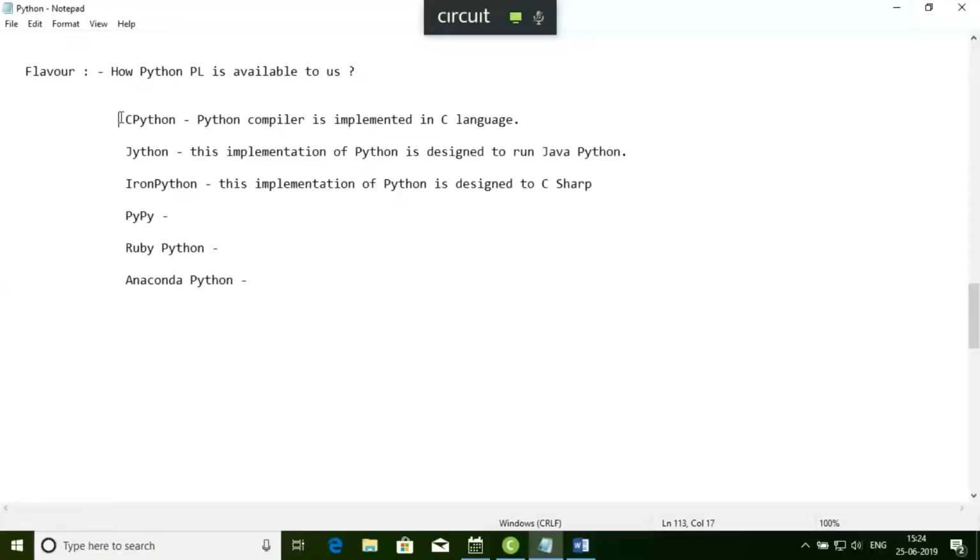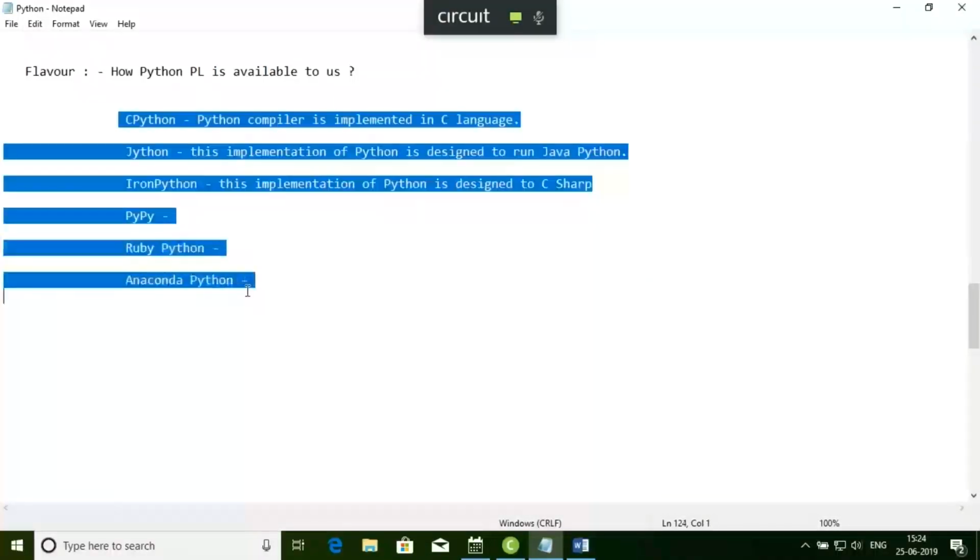These are different flavors of Python. There are other flavors too, like Stackless Python, which is mainly used if I'm going to work on threaded applications using Python. For each Python version there is a separate link. You have to download each particular Python from its particular link. It is not that if you download one Python version, everything will be available. Each Python is available from a different link.